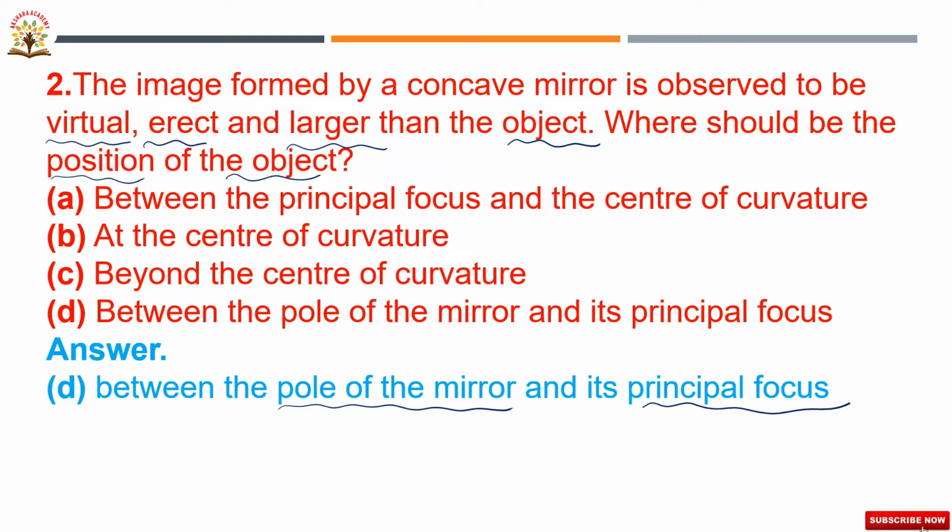So which option is correct? The fourth option is correct. The answer is the object is placed in between the pole of the mirror and its principal focus. Okay, to get the virtual image we have to place the object in between pole and focus, P and F. Okay, next we'll go to the next question.